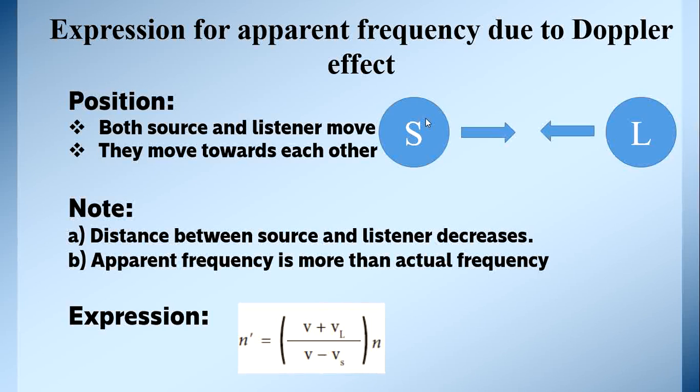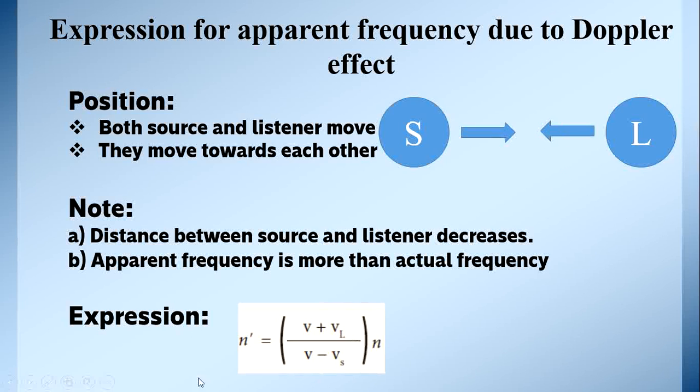Okay, when both the source and listener are moving towards each other, what about the distance and what about the frequency? Now, let us see. See here, the distance between source and listener decreases. When both of them are moving towards, the distance decreases. So, when the distance decreases, the listener hears the sound very clearly. So, the apparent frequency is more than actual frequency.